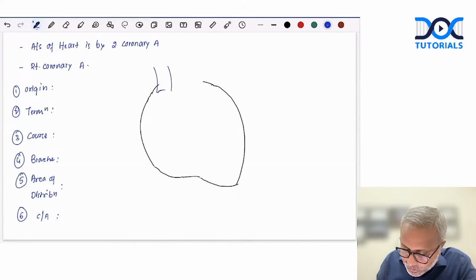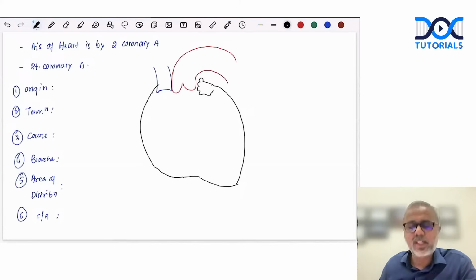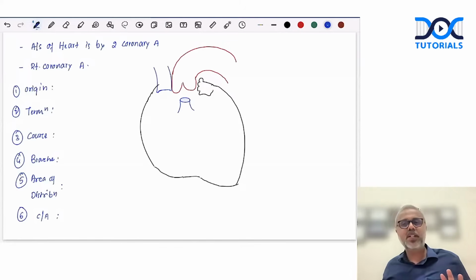On the side of the superior vena cava opening, we have the largest artery coming from the heart. So let's take this as the arch of aorta, and let's take this as the left auricle. Then we need to draw one more blood vessel here. Let's imagine this is the pulmonary trunk.